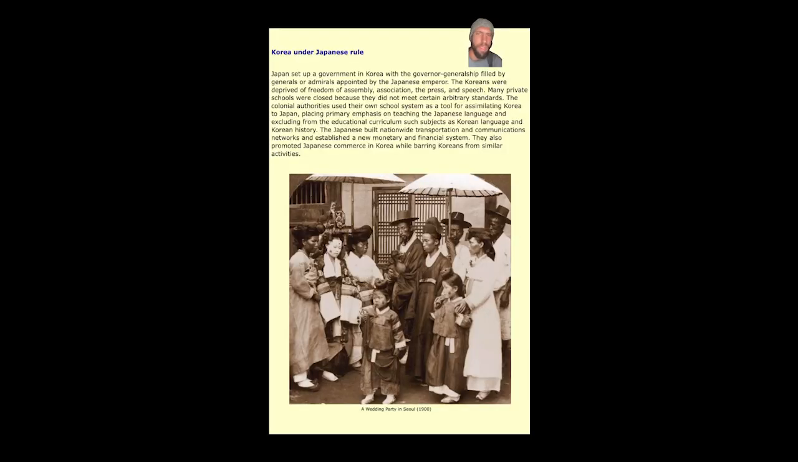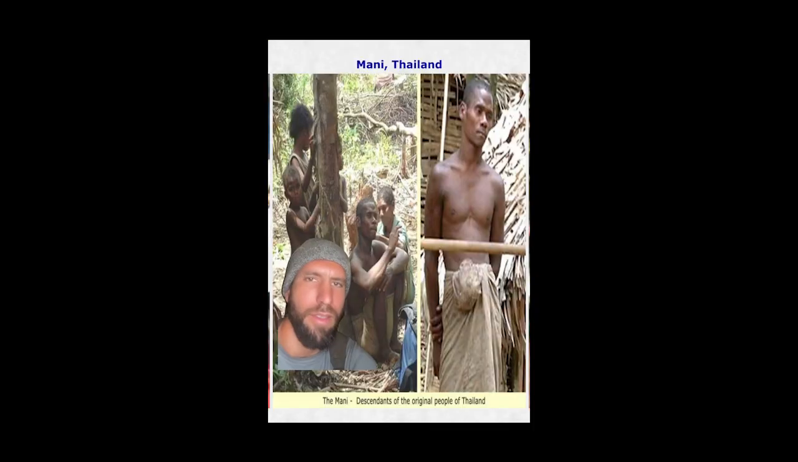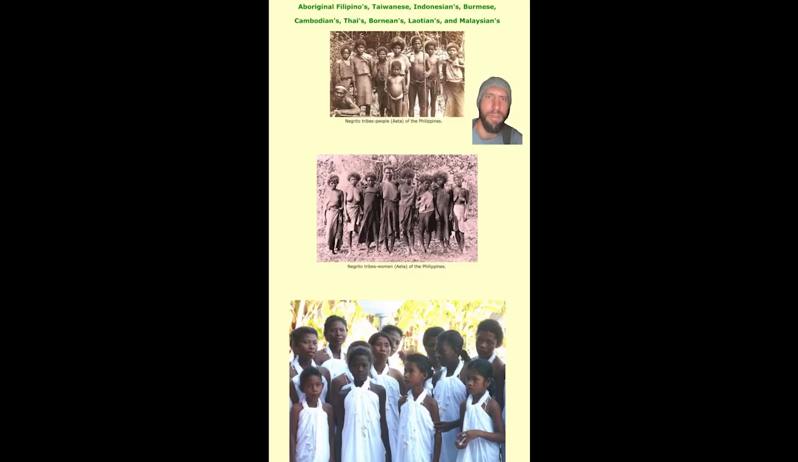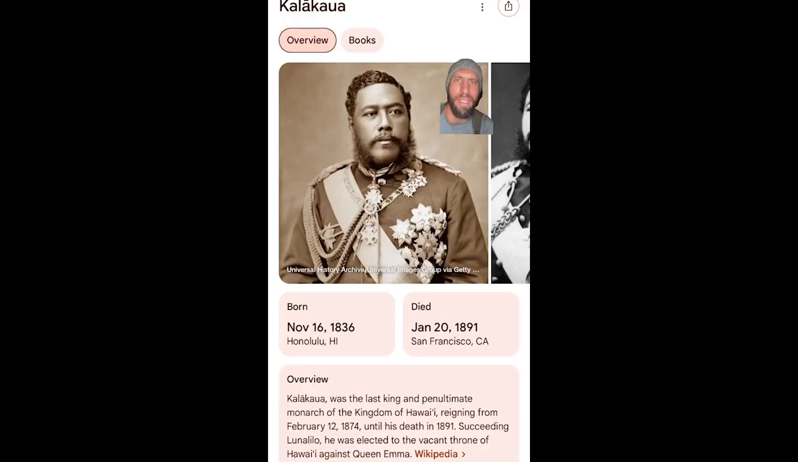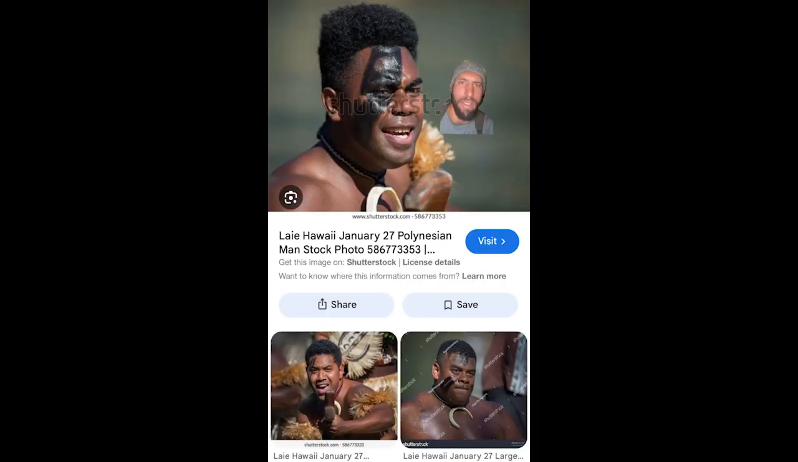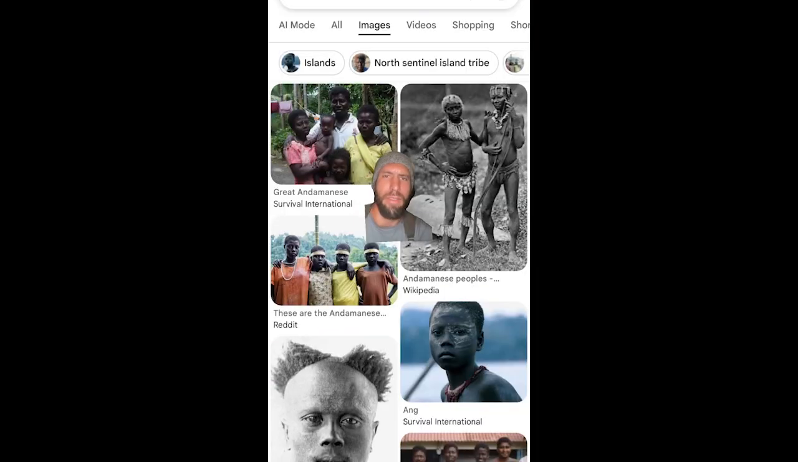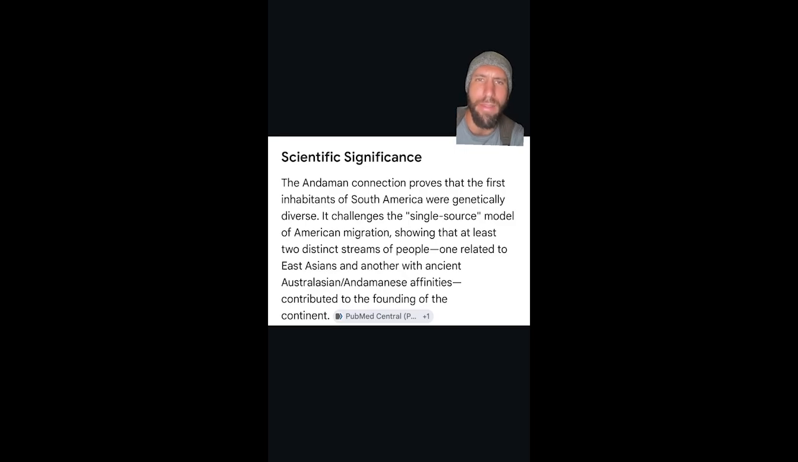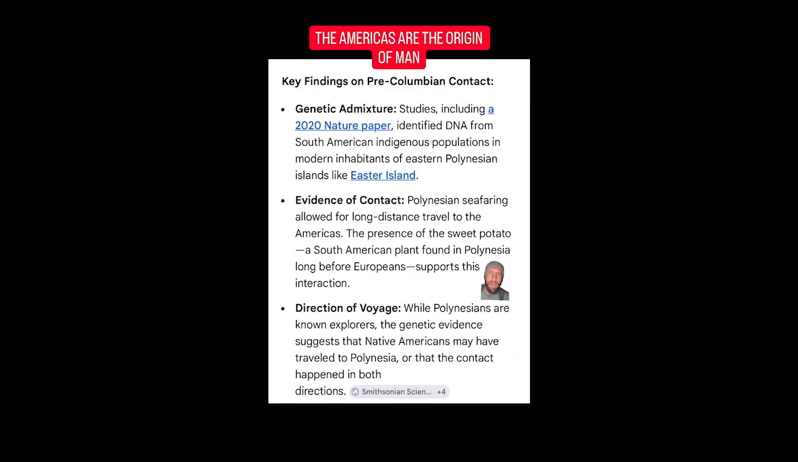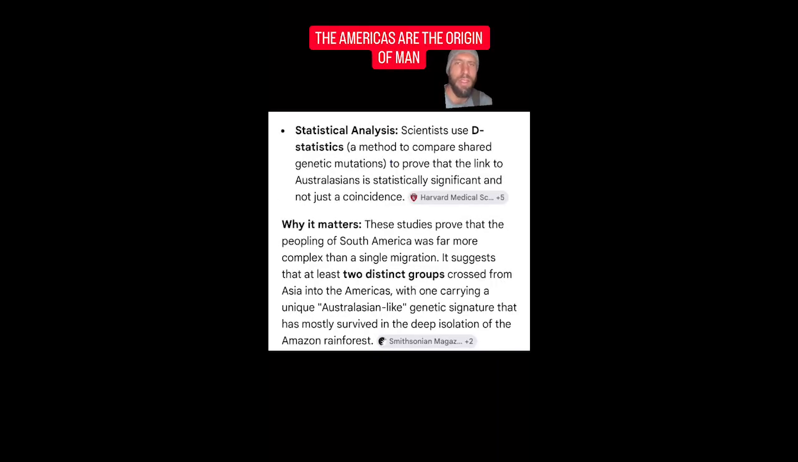Look. It wasn't long ago that Asia was very dark. These are some of the original Thai and original Filipinos. Obviously Australia and Papua. And as we make our way to Polynesia, look at the last king of Hawaii. Or modern examples. And speaking of the Andamanese, they originally come from South America, and Polynesians and Melanesians are from America too. And the Australian Aboriginal is from America.